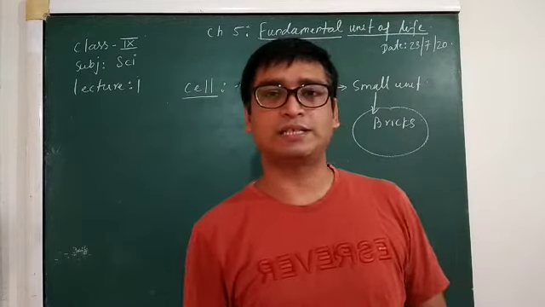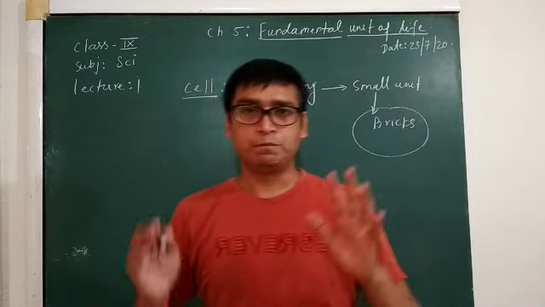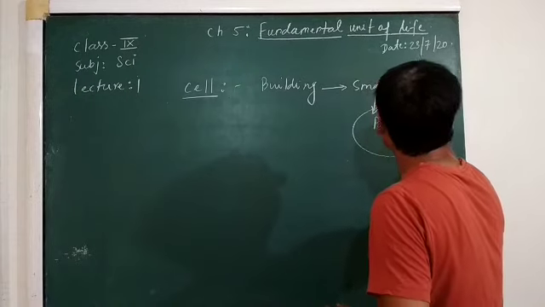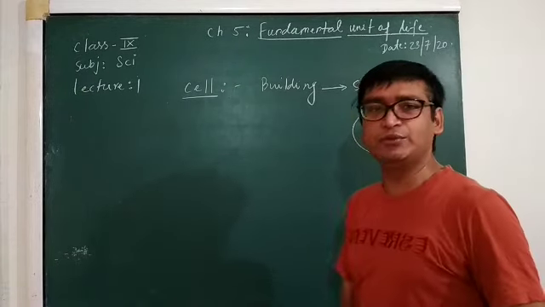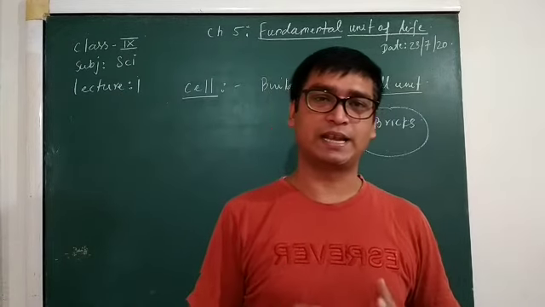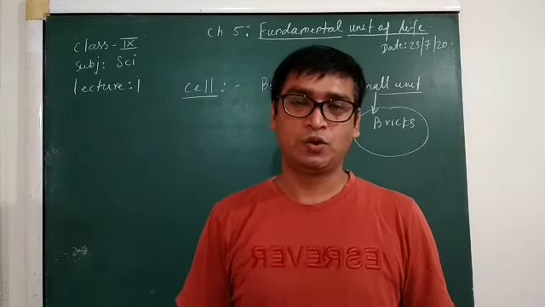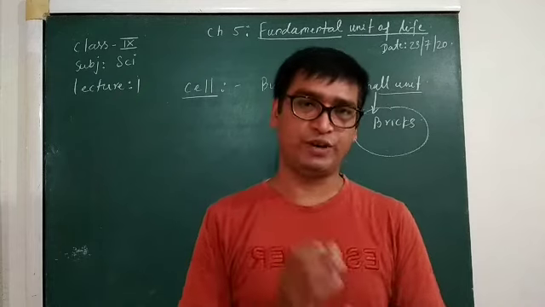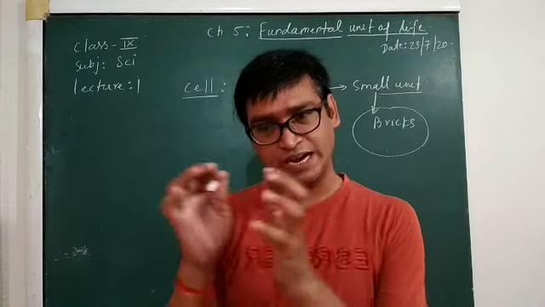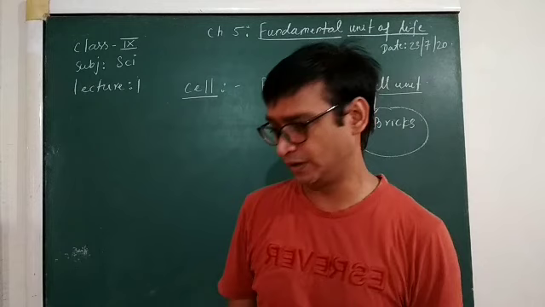Now why is it called a functional unit? Because all the functions inside our body, this cell is the smallest structural and functional unit, because all the functions inside the cell are carried out with the help of these cells only. So they are the structural unit as well as the functional unit, because each and every unit in these cells performs its own function.